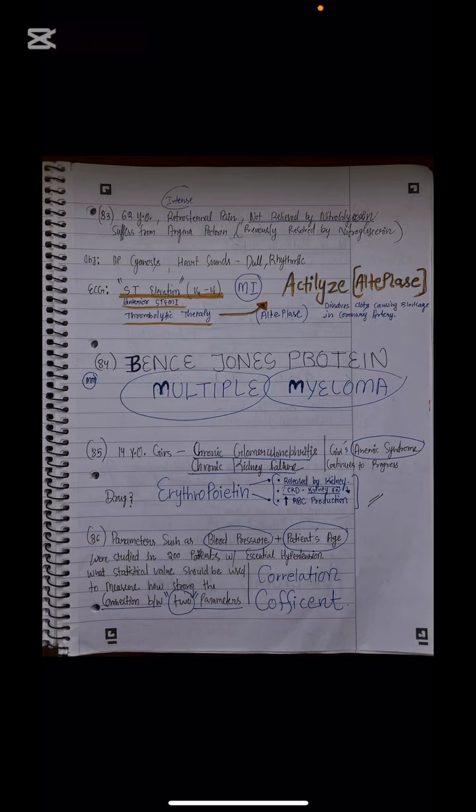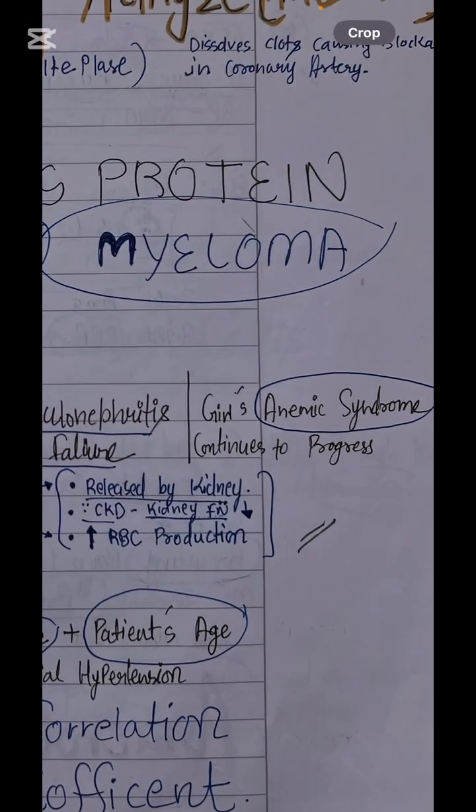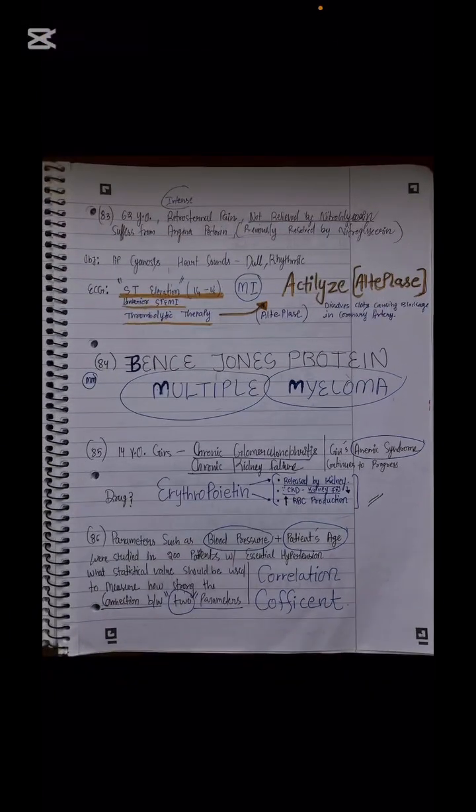Multiple myeloma we have talked already. Bence Jones proteins. About the next case, the 85th patient, a 14-year-old girl with chronic glomerulonephritis and chronic kidney failure. So the problem with the kidney is already chronic in a 14-year-old girl. Sir, what the question is asking, the main problem in the patient is anemic syndrome. This is given here on the right, that a severe anemia is there, sir.